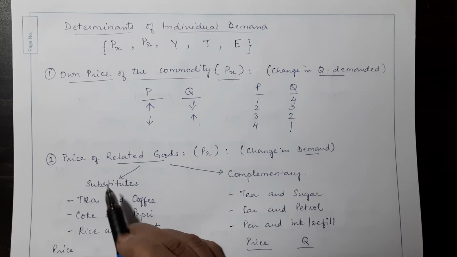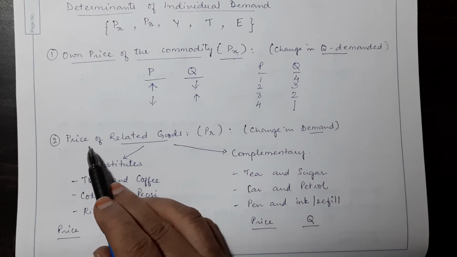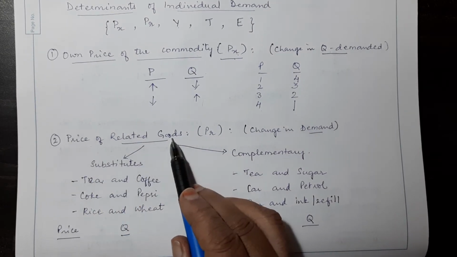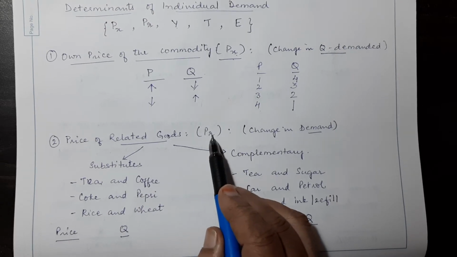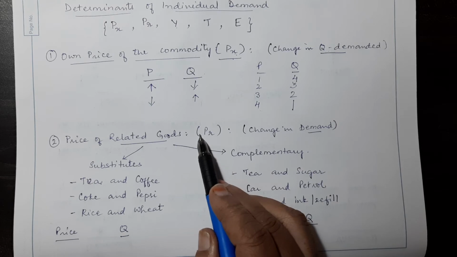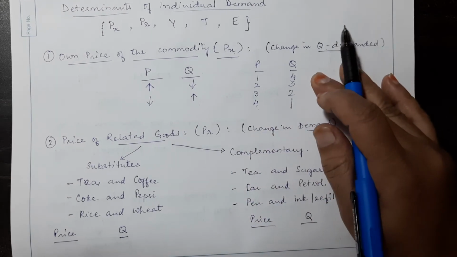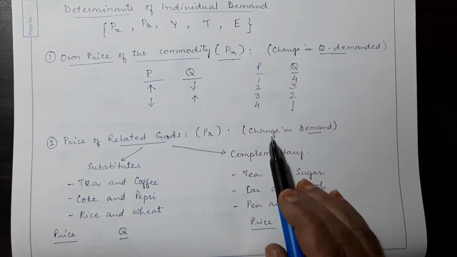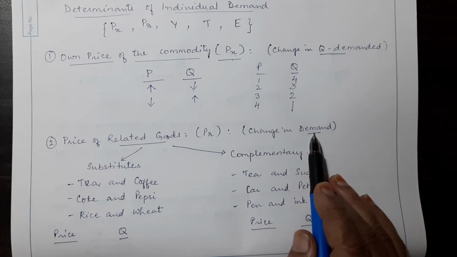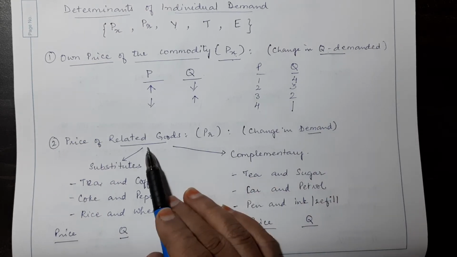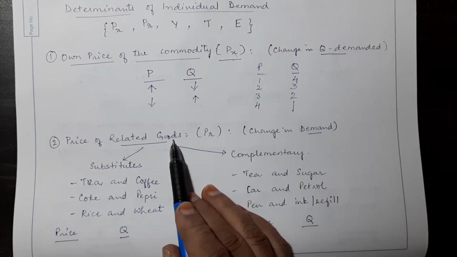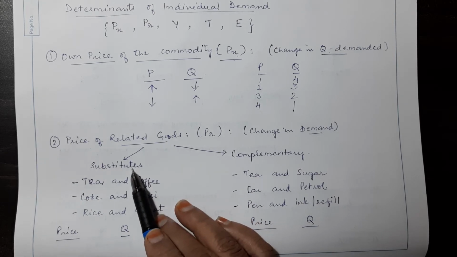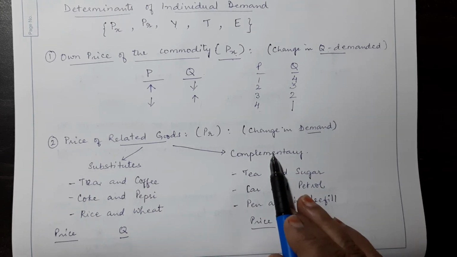Now let's discuss the second determinant, which is price of related goods. This is represented by PR, where R represents the related good and P is the price of the related good. Now, other than the price of the commodity, all other determinants would represent a change in demand, right? So, what are related goods? Related goods are substitute goods or complementary goods.